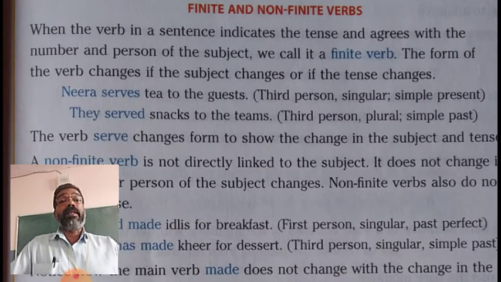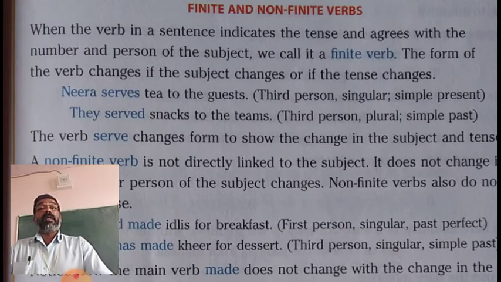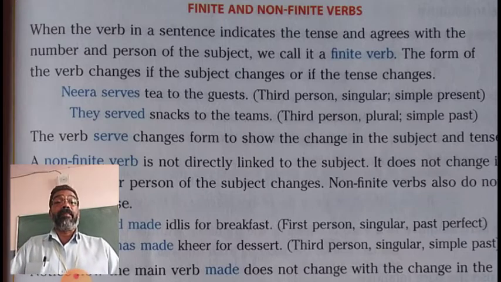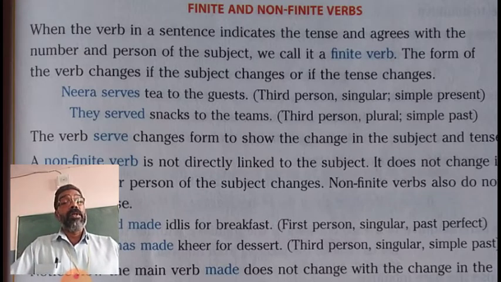Then in the second example, they served snacks to the teams. They is the subject, third person plural, and the tense is simple past. So the form of the verb changes from serves to served.